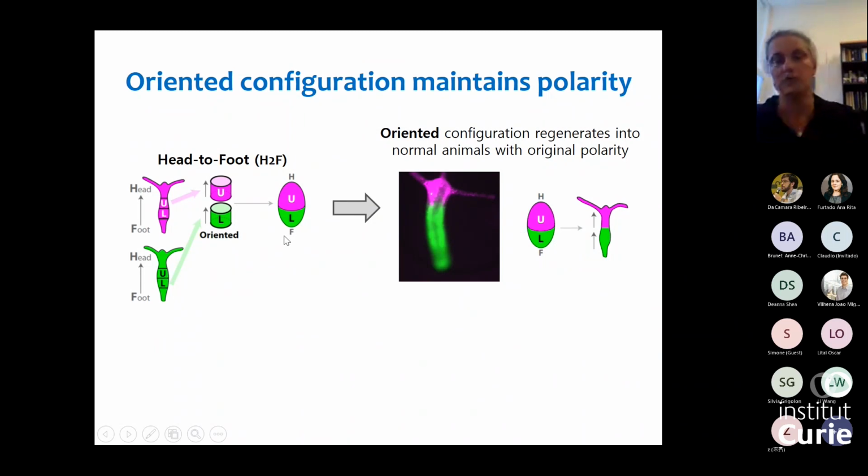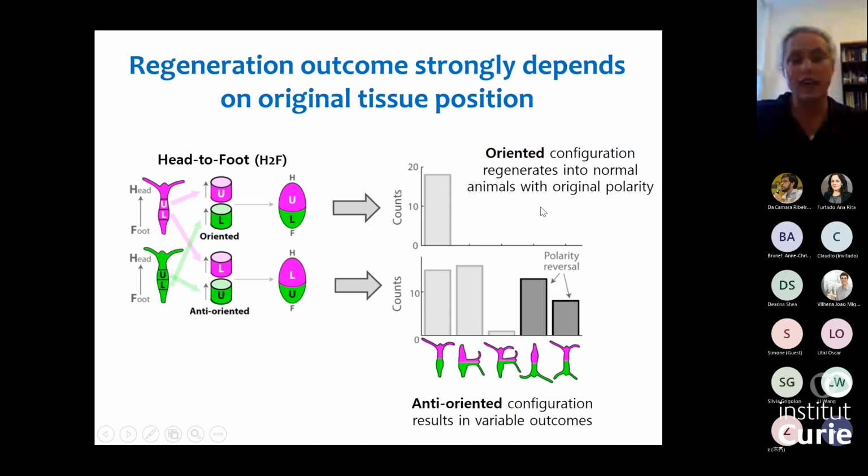So again, the individual rings would generate a head in the interface. But when we put them adjacent to another tissue, this is inhibited, and we get a single head along the same polarity of the original animal. When we look at the anti-oriented configuration, actually we have a miss. So they're very different morphological outcomes.